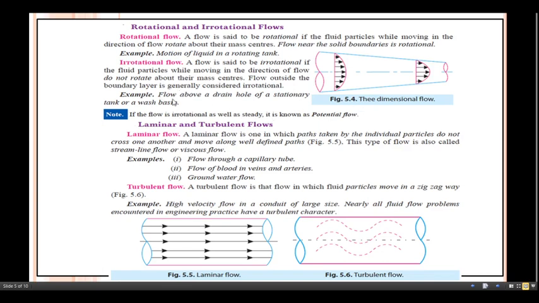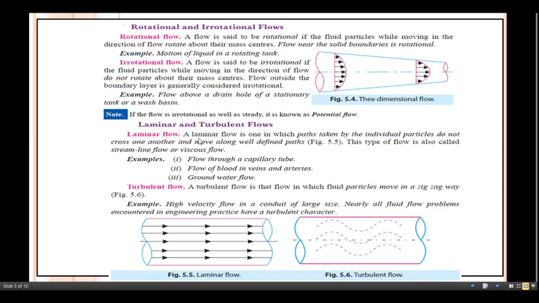To take the example of flow above the drain hole of a stationary tank or wash basin, this is the example of irrotational flow. And if I take the example of motion of liquid in a rotating tank, this is the example of rotational flow. So let us discuss about the laminar and turbulent flows.